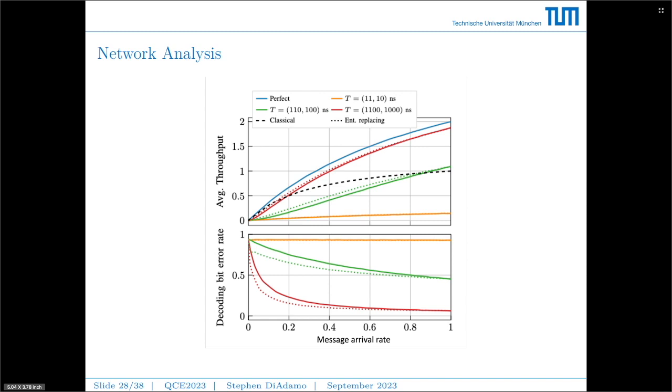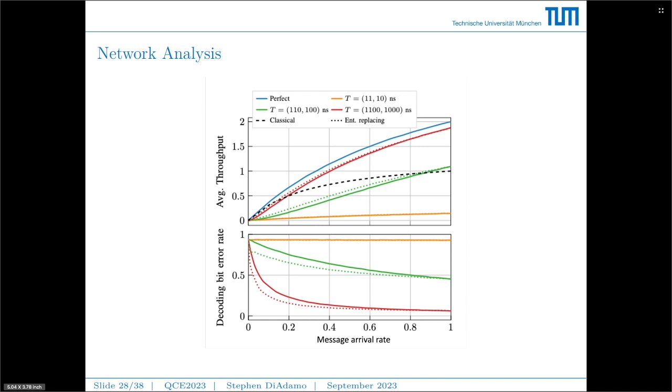The first is that the red line, representing the case when the quantum memory has a T1, T2 time of 1100 and 1000 nanoseconds respectively, surpasses the unassisted rate a lot sooner than it did in the point-to-point channel. Another thing of interest is that the green solid line, which represents the T1, T2 time of 110 and 100 nanoseconds respectively, does surpass the unassisted rate at high message arrival rates. So what we think is that with a weaker quantum memory, we could see an advantage.